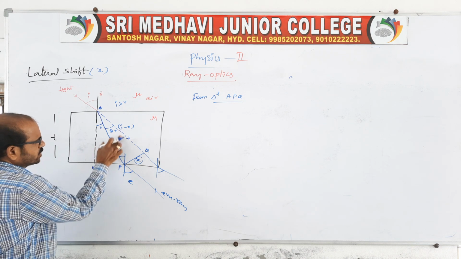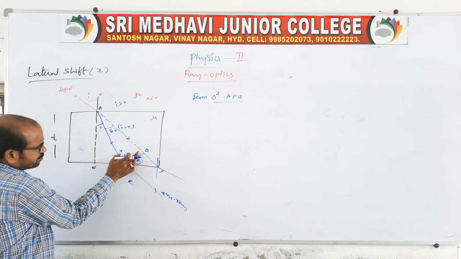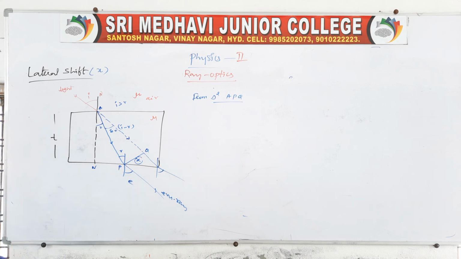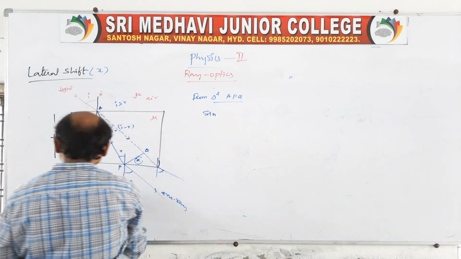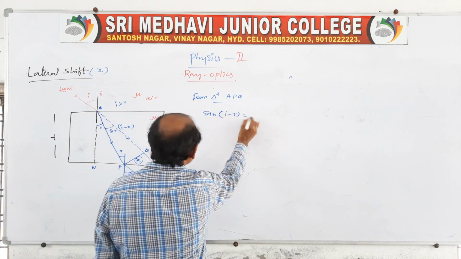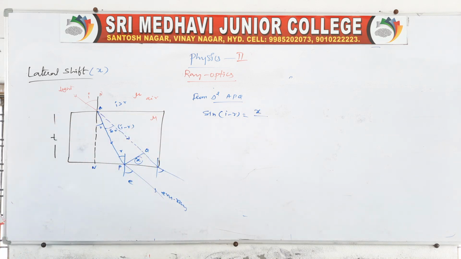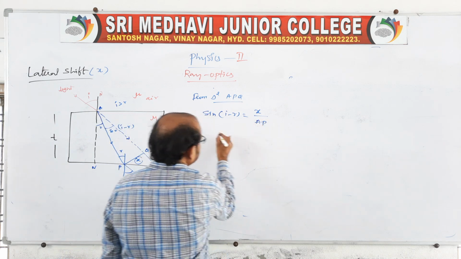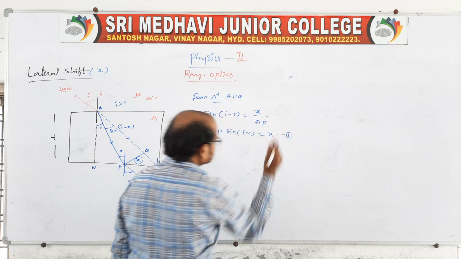This is represented as the perpendicular, the opposite side, and this is represented as the hypotenuse. So by using that we take sine i, because the angle of incidence is i minus r. So sine of i minus r is equal to the opposite side, x, because we want to get that one. So we write AP sine of i minus r is equal to x. This is equation 1.